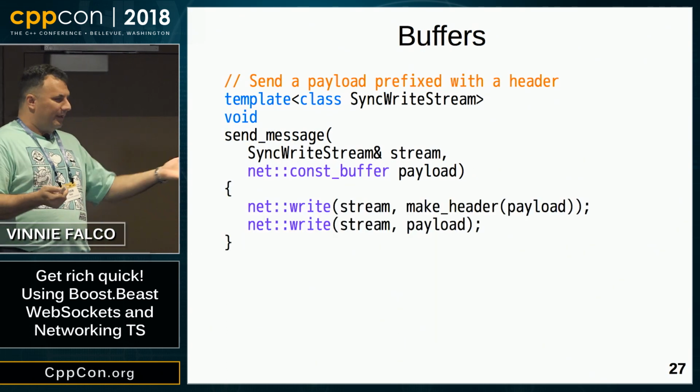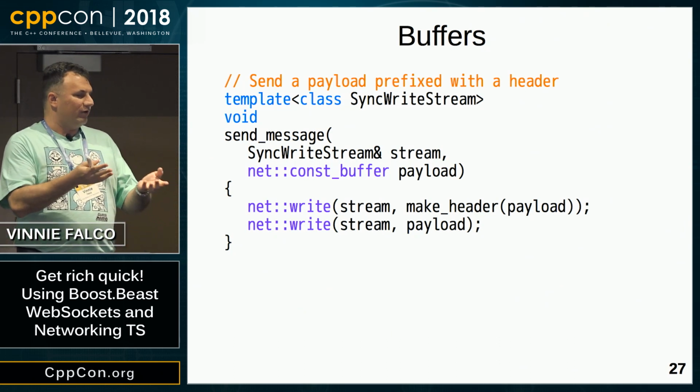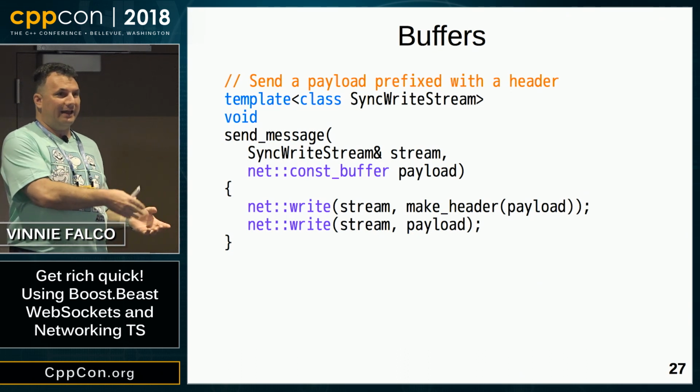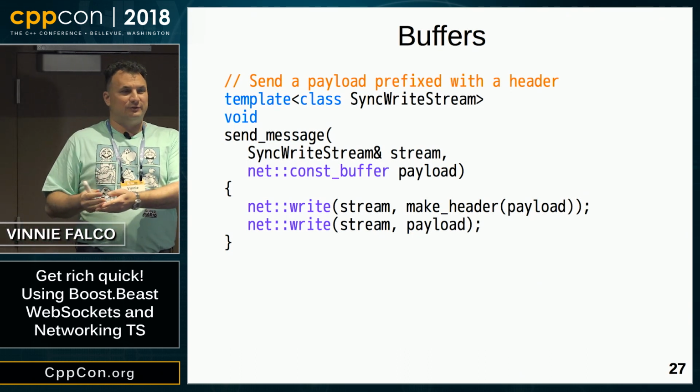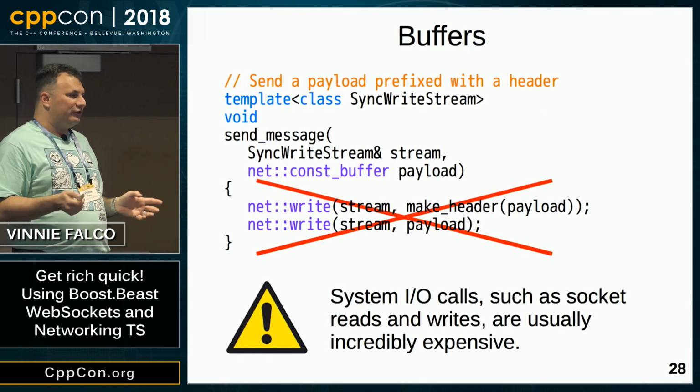Okay, well, here's one way to implement it. We call write, and then we construct the header, and we pass that as a buffer, and then we call write again, and then we pass the payload. So we're doing it in 2 steps. We're writing the header, then we're writing the payload. So that's not such a great idea.